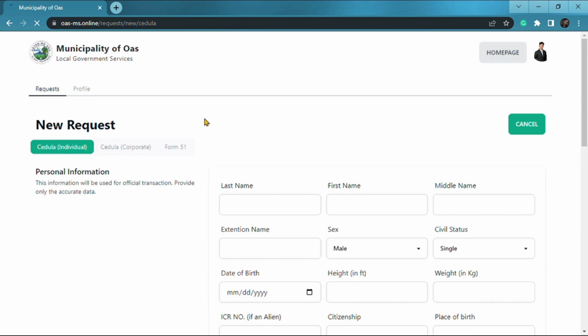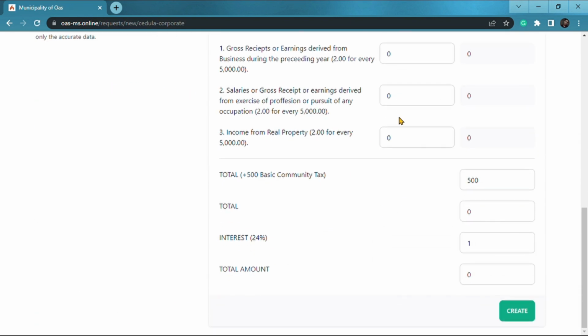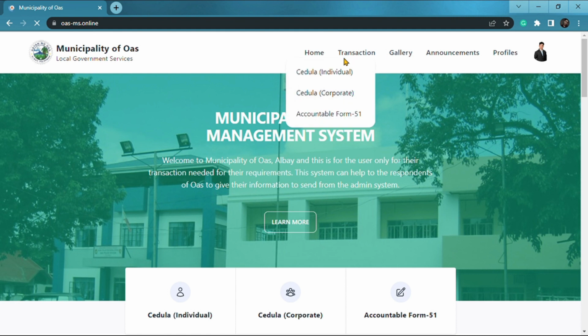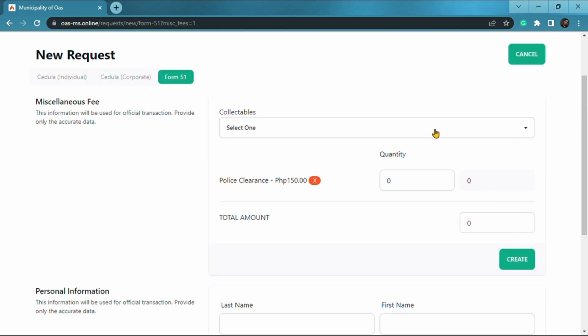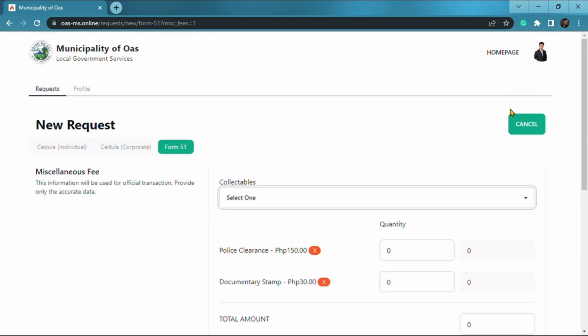So for the cedula individual and cedula corporation and accountable form 51, the user must fill out the form provided in the system to request a document. Then the total amount is automatically computed in the system.